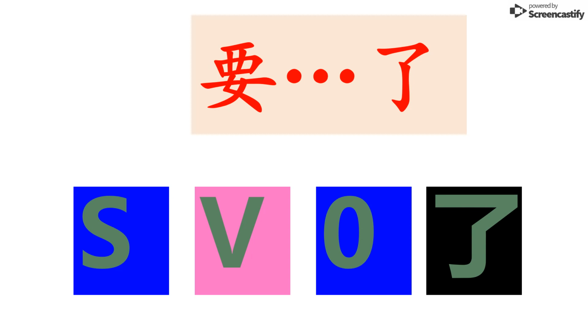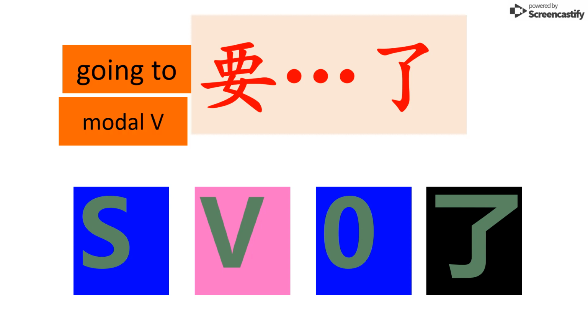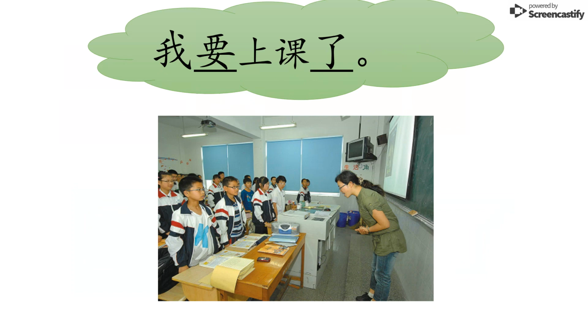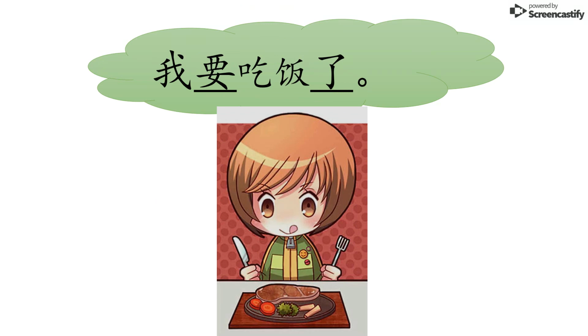So whenever we have 要 and 了 at the end of the sentence, 要 means something is going to happen, and it's what's called a modal verb or a helper verb. So we always place it before the verb in our sentence, and 了 always ends up right at the end to indicate that whatever the action is, it's going to be completed just in the future. 我要上课了，我要吃饭了。